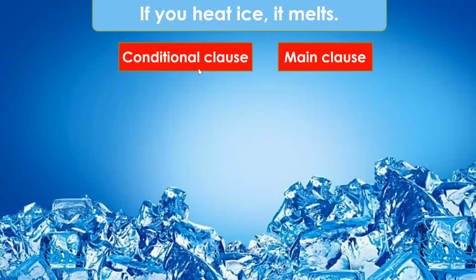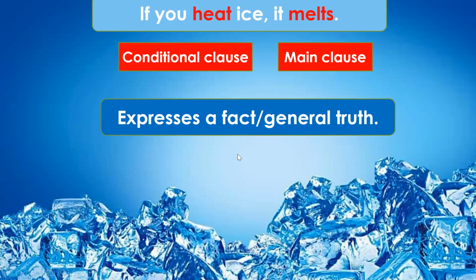Look at this sentence. If you heat ice, it melts. Clearly we have a conditional clause here, which is if you heat ice, and we have a main clause, which is it melts. If you heat ice is a conditional clause. If only ice is heated, if this condition is fulfilled, then only the result will take place, it will melt. So this is a conditional sentence.